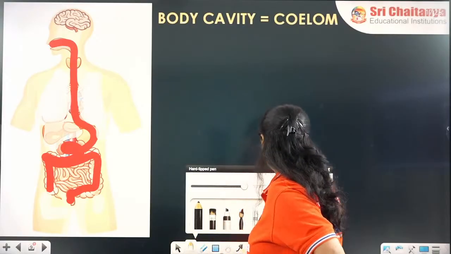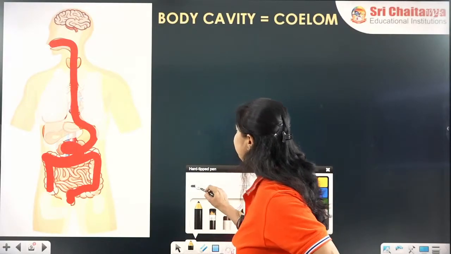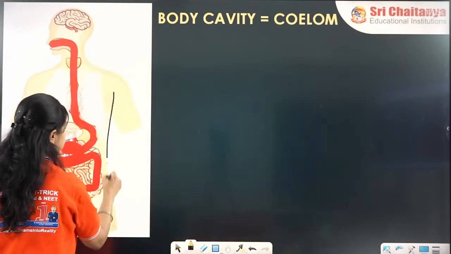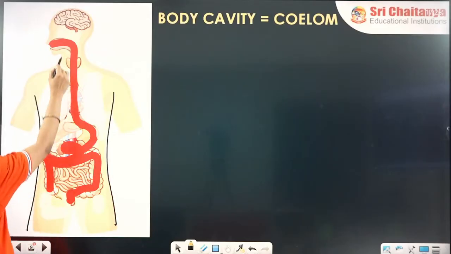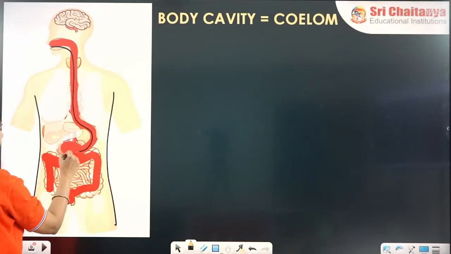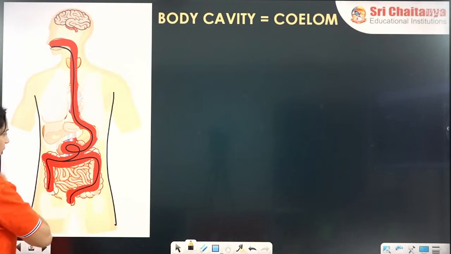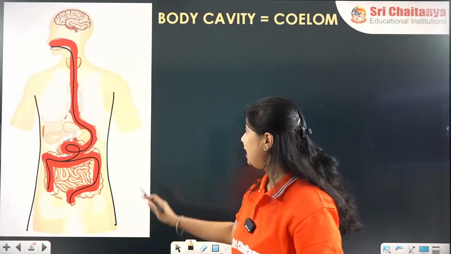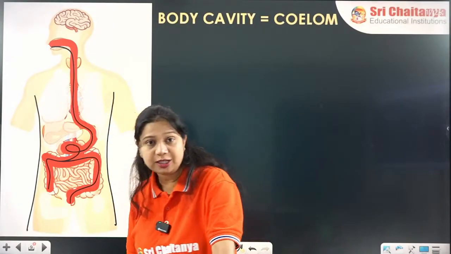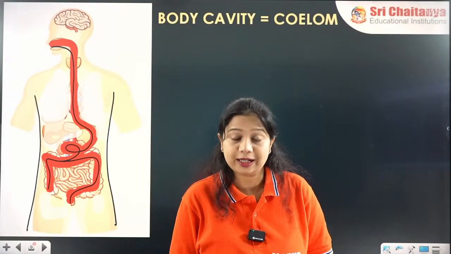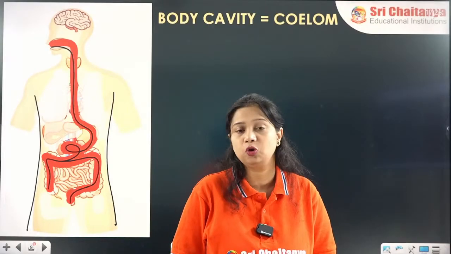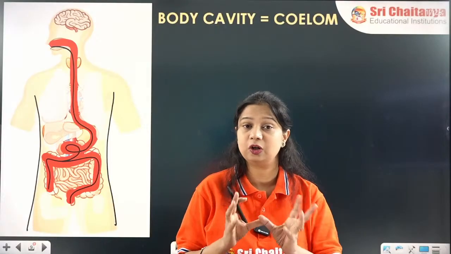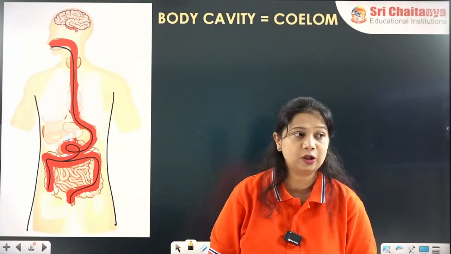Okay. So now here we are again. Yes, I know you might be little confused with what I have said. I will explain it again. See here, if this is the body wall and this is the digestive tube, the space between them is empty. That space has many structures in it, but that space is called as coelom. That is coelom or body cavity. So now in human body we have understood how the coelom appears.